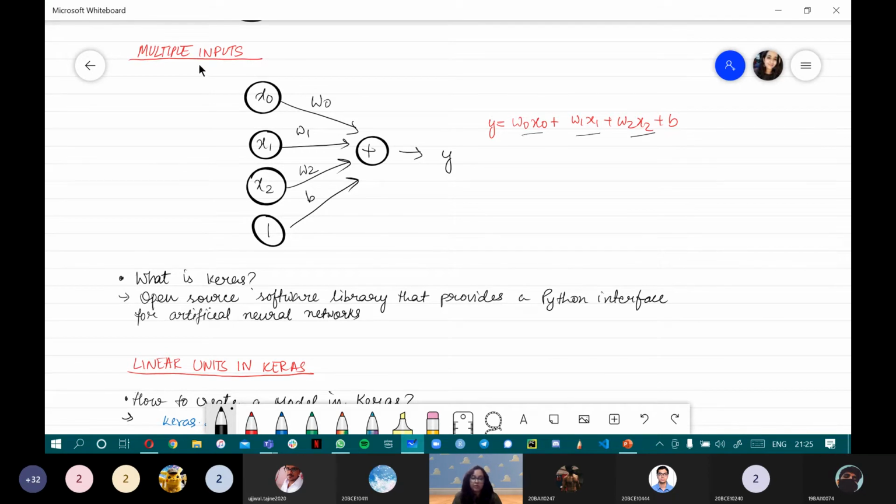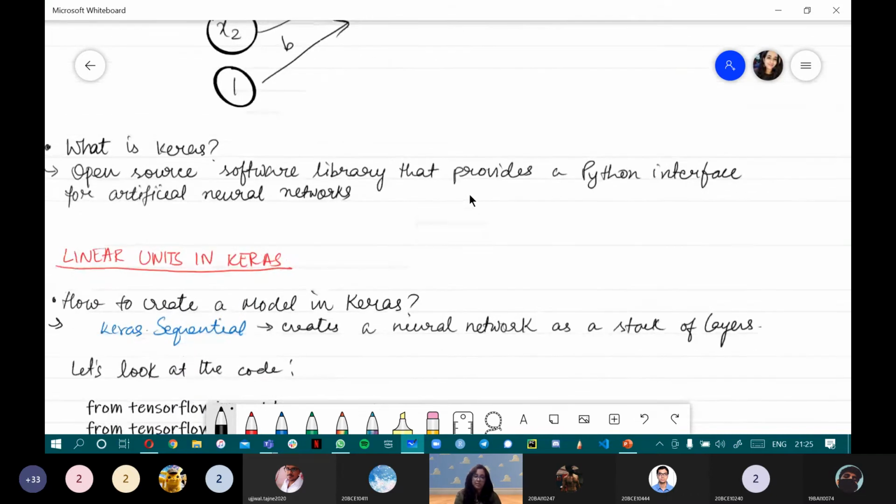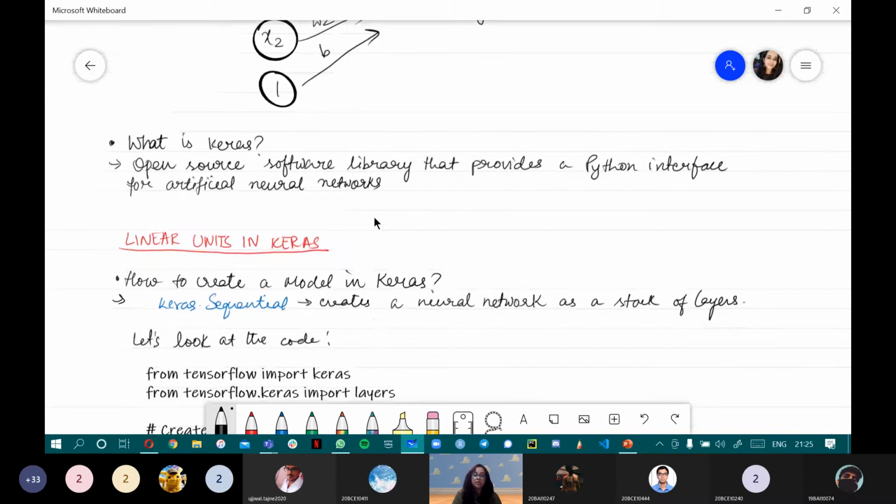So now, with multiple inputs, obviously you have to compute it using something, right? How will you do it? Pen and paper won't be enough all the time. We say Python is used for data science and machine learning. Why is that so? Because we have this open source library called Keras in Python, which supplies an interface for artificial neural networks, or ANN. We just saw what ANNs are made up of at an atomic level. So this library called Keras gives us the whole environment to work with artificial neural networks.